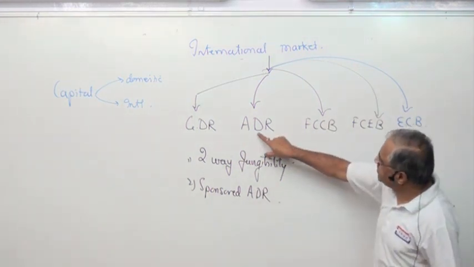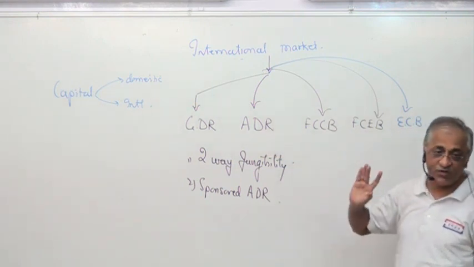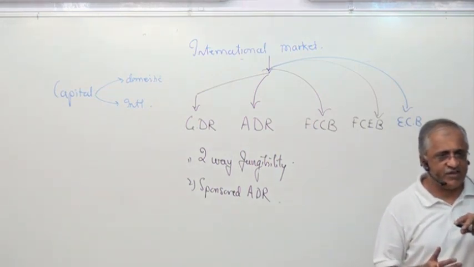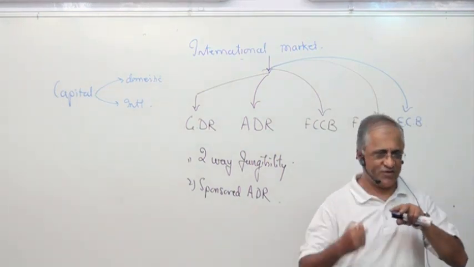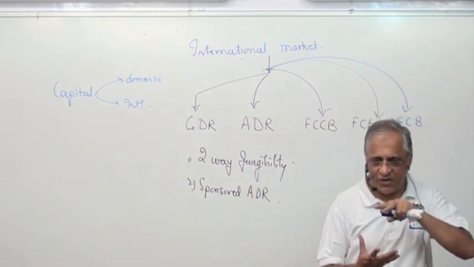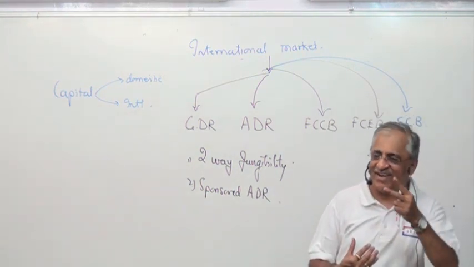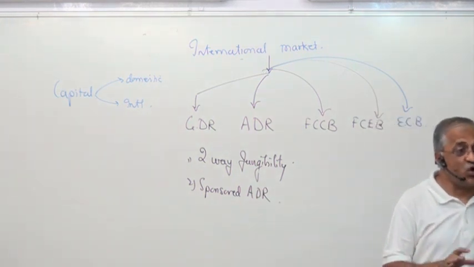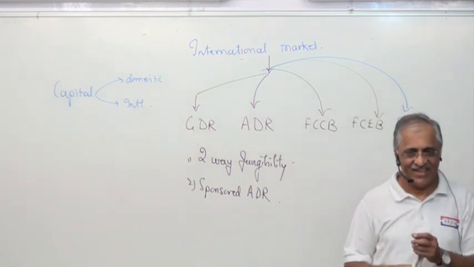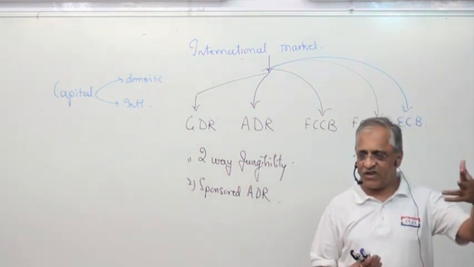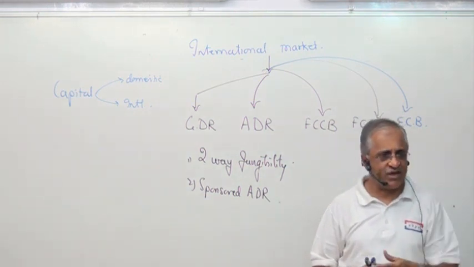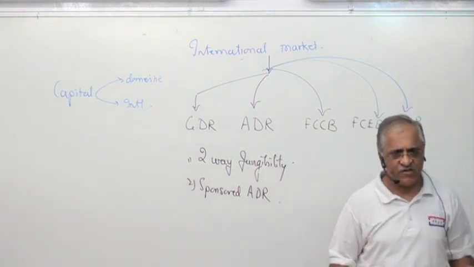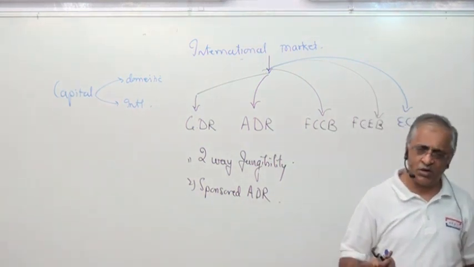Another one into this is a depository receipt. It's not a share. What is a depository receipt? Every depository receipt has underlying certain shares, which is with the domestic custodian. So what is traded in NASDAQ or what is traded in Luxembourg Stock Exchange are depository receipts and not shares. So if you're staying in the States, you're working there, you have a green card there, you could buy ADR of Infosys, Wipro, Reliance, HDFC, you can buy there.